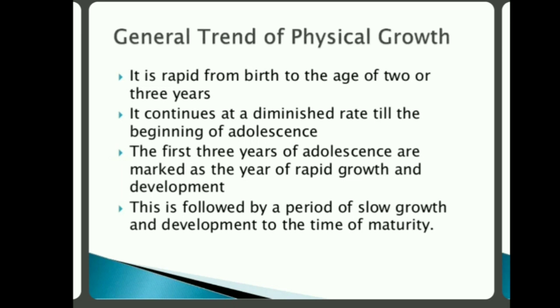This is followed by a period of slow growth and development at the time of maturity, till they become adults. So this is the general trend in physical growth.